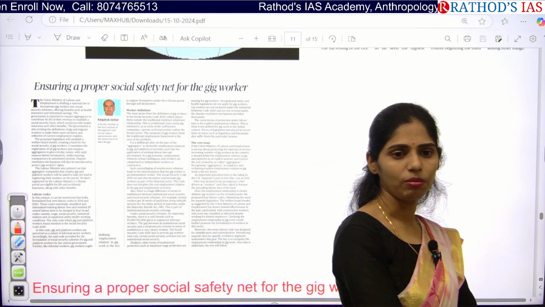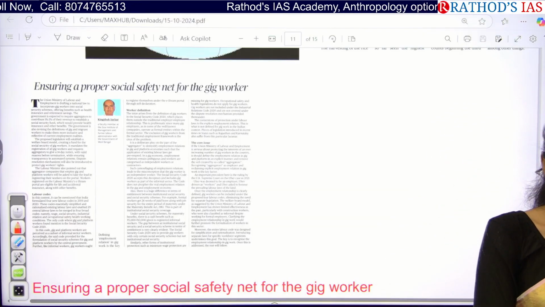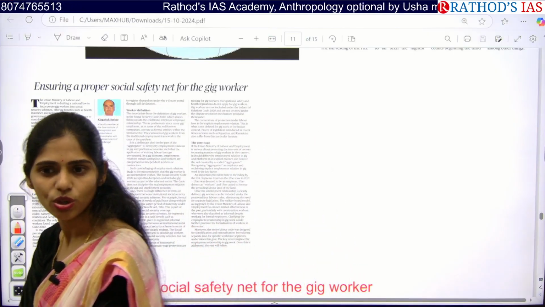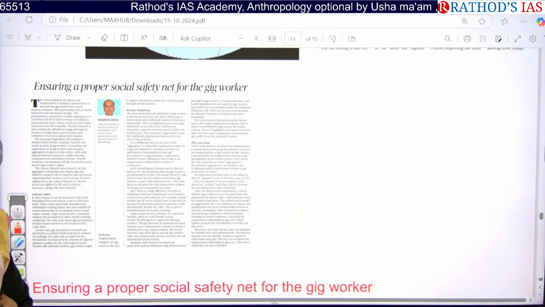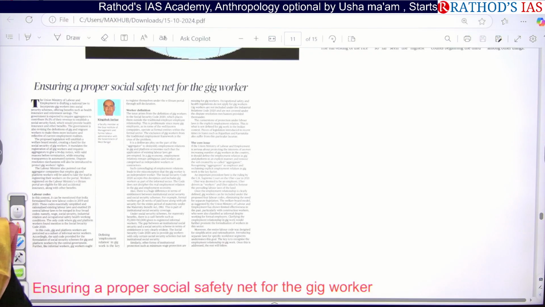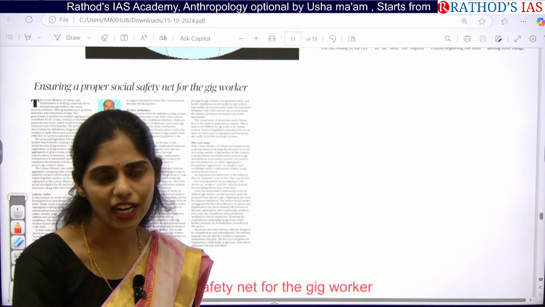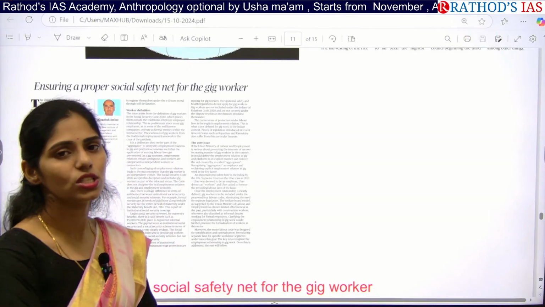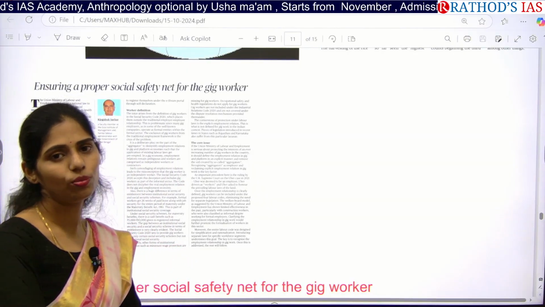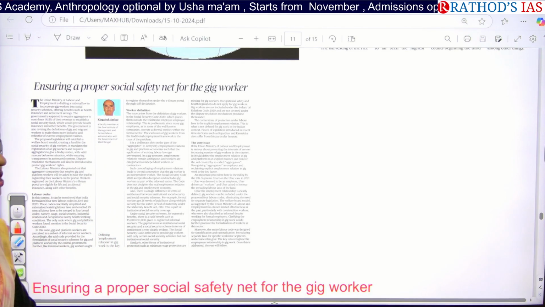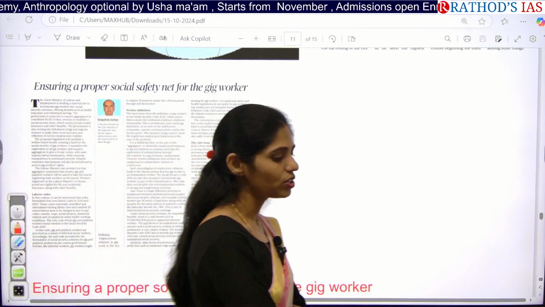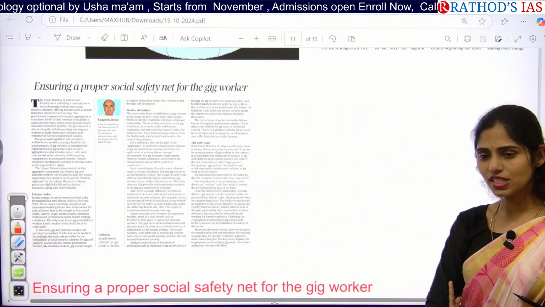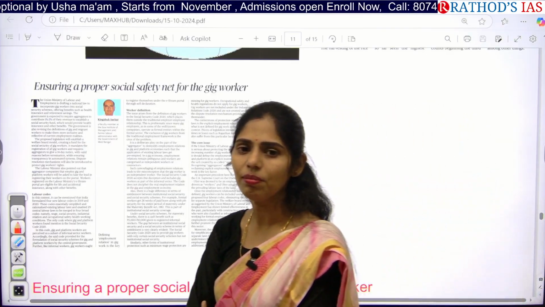They come under informal. So actually in this informal sector, do they have any social security benefits like any insurance or any paid leaves? No. So already in one of our labor codes they said that yes, we are going to provide social security benefits for this, but it is not being implemented. So there is no proper implementation of that occupational safety code. Because of this, this article is saying that we need a national law so that we can ensure a social safety net for these gig or platform workers.